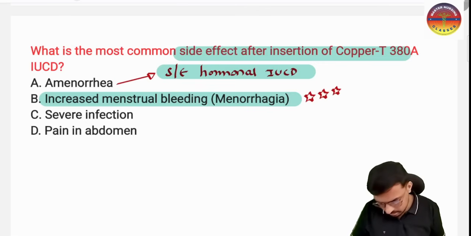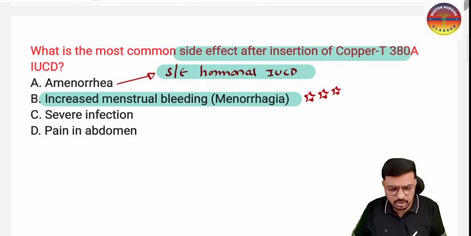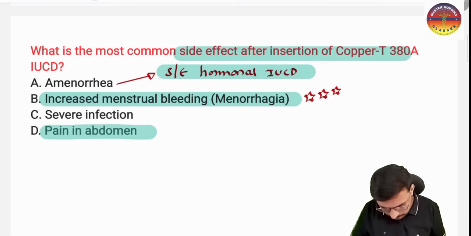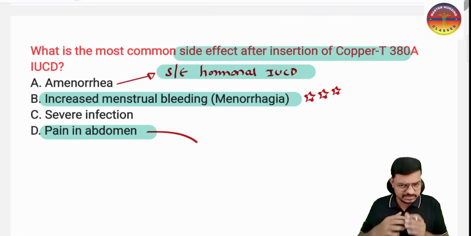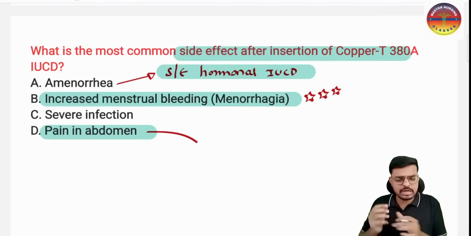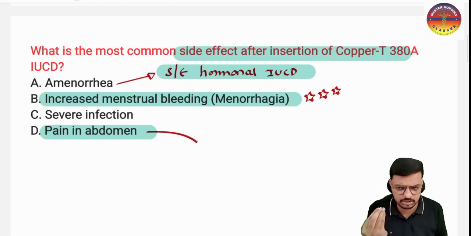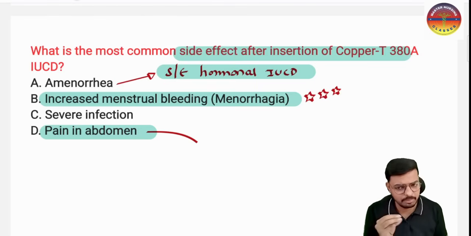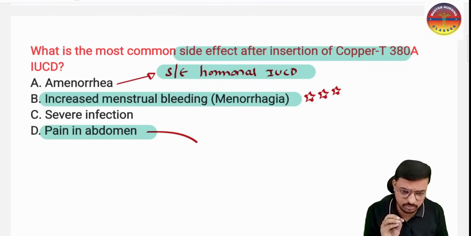Okay, and we have the other options. Severe infection: it will not cause sudden severe infection. And option D is pain in the abdomen. This is the most common reason for removal of the IUCD. We inserted the IUCD, the patient went home, and she keeps getting mild abdominal discomfort continuously. So she comes back to the hospital and says, sir, I don't want this one, it is causing pain in my abdomen, please remove it. If someone asks you the most common reason for removal of the IUCD, especially the copper IUCD, it is pain in the abdomen.